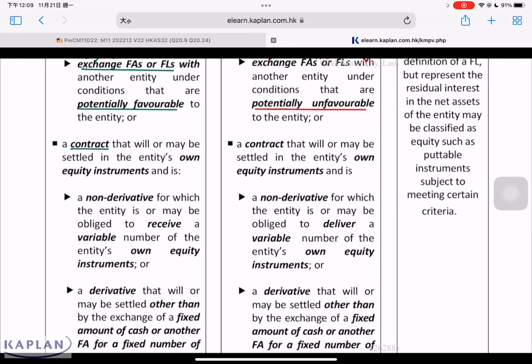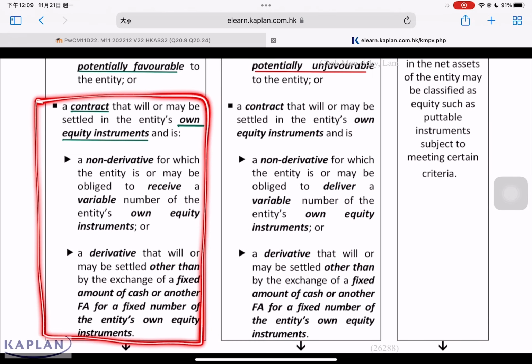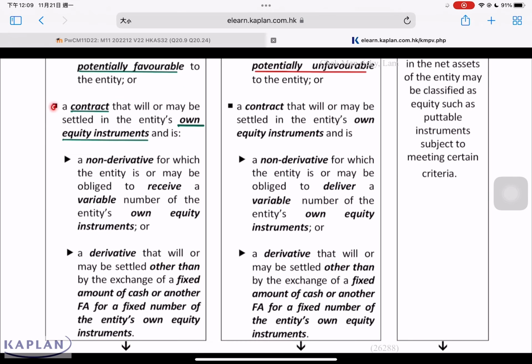However, when a contract involves the settlement of the entity's own equity instrument, we have to be careful. This is the difficult, confusing part. When a contract involves the settlement of your own equity instrument, whether it is a financial asset or an equity instrument, or a financial liability or an equity instrument, we have to look at the definitions and consider all these factors.